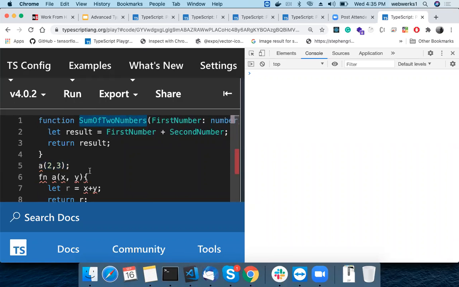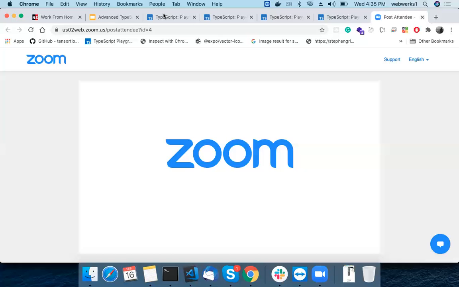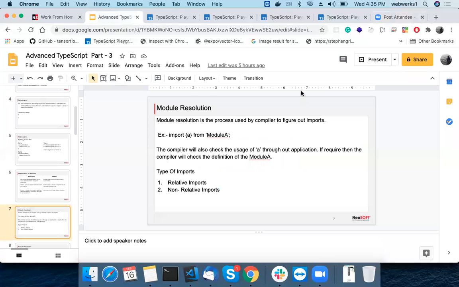There are a lot of functionalities also there. We are not going to go on to that, or else it is going to expand a lot. Let's move back to our presentation.